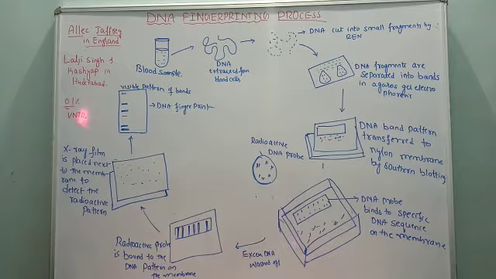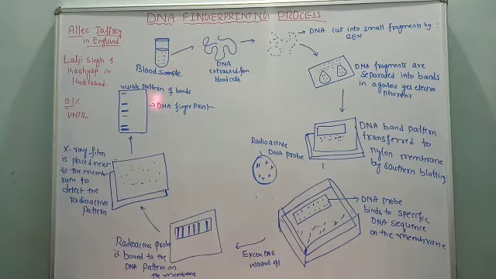Next, the VNTR are present in the non-coding part of the DNA. We know that DNA contains both coding as well as non-coding parts, but the VNTR are found only in the non-coding part, which is the major part of the human DNA and is made up of repeated nucleotides. For example, A, T, T, C, C, like that. These repeated nucleotide base sequences are known as satellite DNA. So this is all about the history as well as the principle of the DNA fingerprinting process.